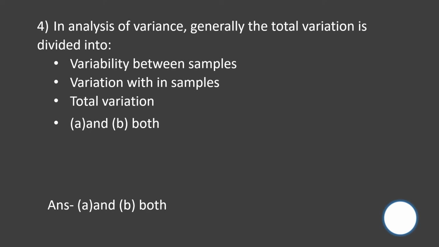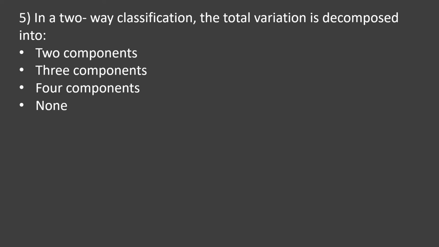Correct answer is option 4, that is A and B both, that is variability between samples and variation within samples. Generally the total variation is divided into these two in the analysis of variance.